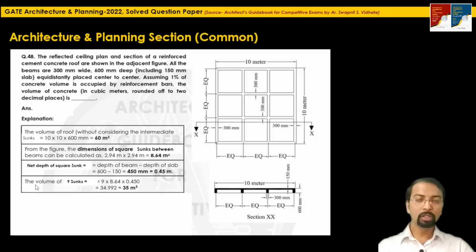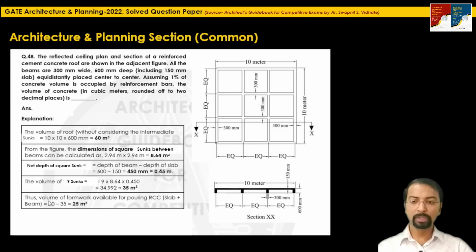So what will be the total volume of these 9 sunk? 9 into 8.64 into 0.45. This is the volume which we have to subtract from the total volume, so that we will get the volume of formwork. So 60 minus 35 will be the volume of formwork available for pouring RCC. That means this slab as well as these intermediate beams. Okay, so 25 meter cube is the volume of formwork.